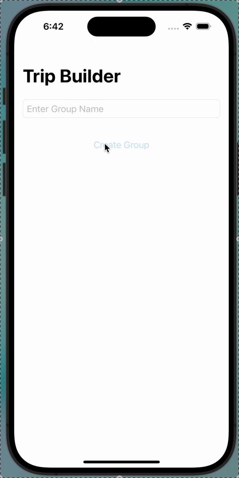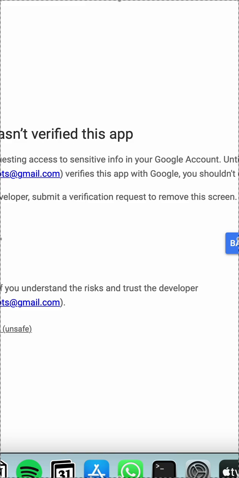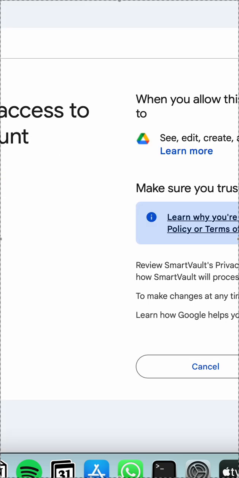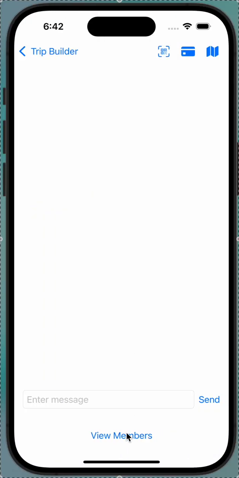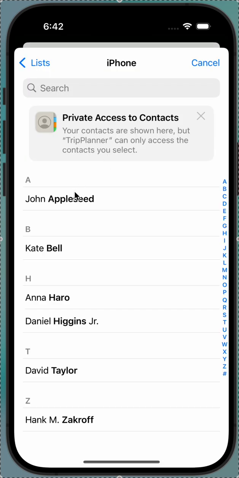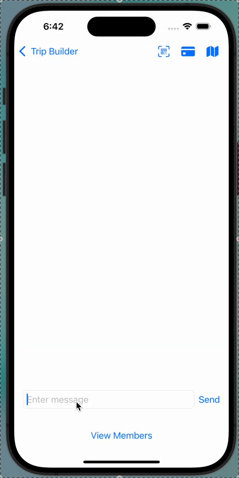So, you just need to create the group and give the associated permissions. And now, when you go into the group, you can add members from your contacts. I am just adding two people. You can now directly type messages,